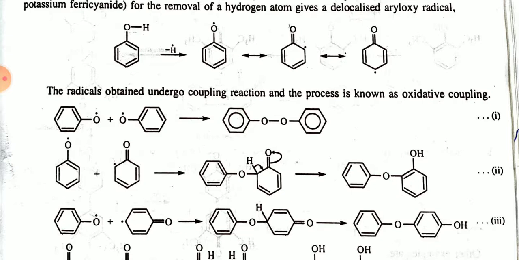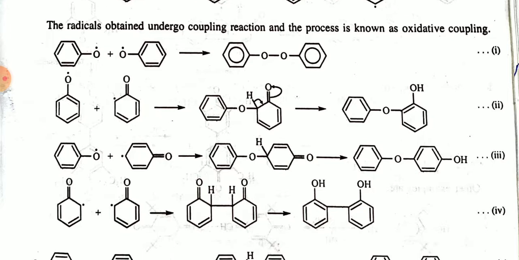Now if one position of oxygen and one position of carbon contain free radicals, they can also combine, and it will give a benzene ring with an oxygen attached to another benzene ring of the phenol. If the position of the free radical on the benzene ring changes, we can find many different compounds.